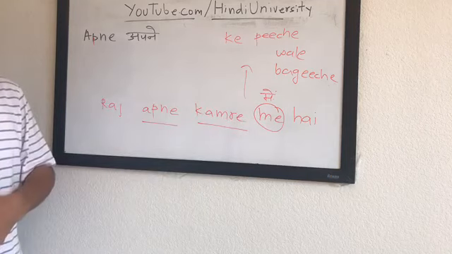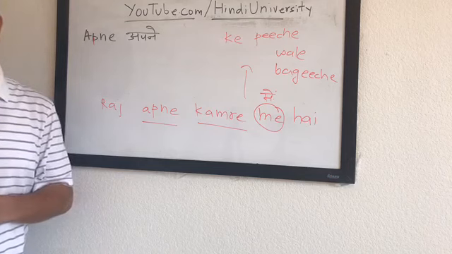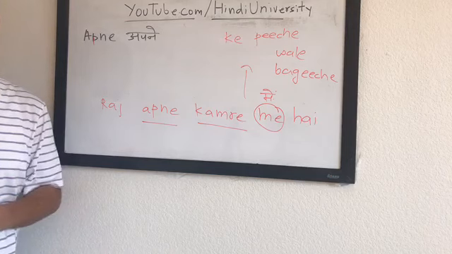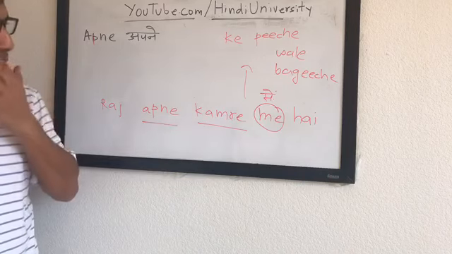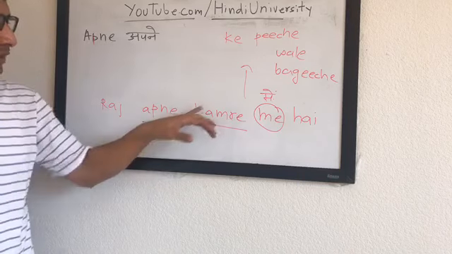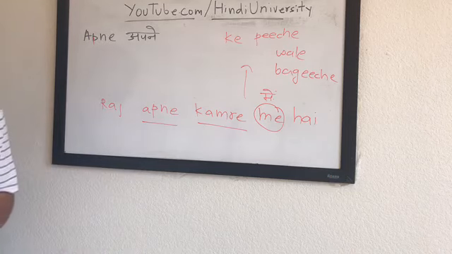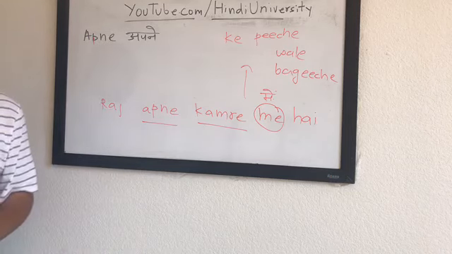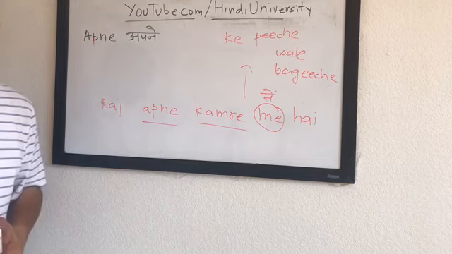What about you, Taraji? What do you think is going on here? You can translate it. First translate it. Raj is in his room.